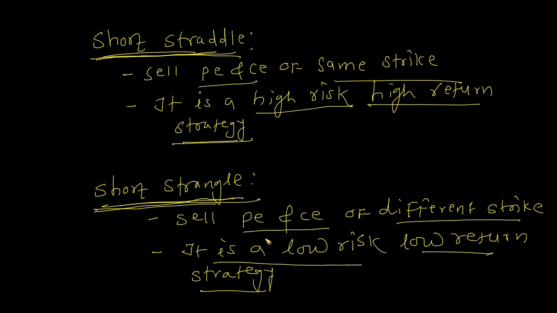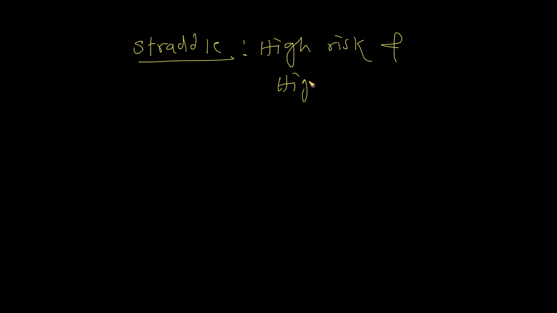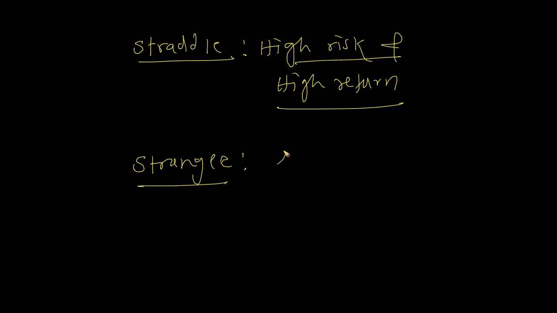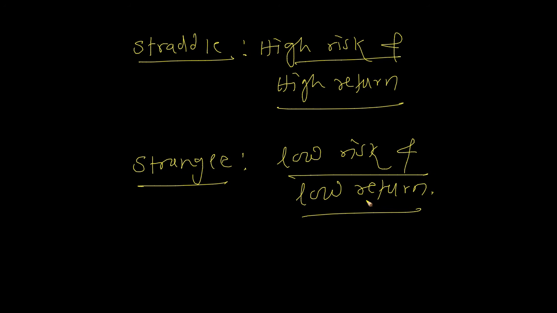Okay, so the bottom line is: straddle is high risk and high return, whether you are going long or going short. And strangle is low risk and of course low return. So depending on what kind of trader you are, you can go for straddle or strangle.